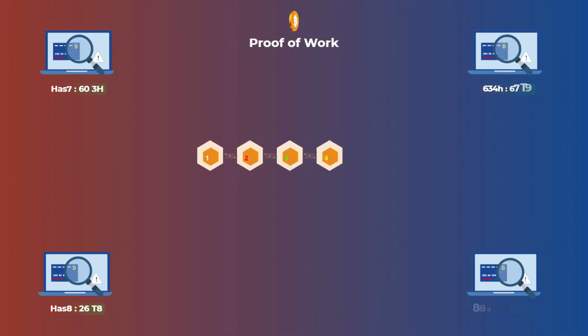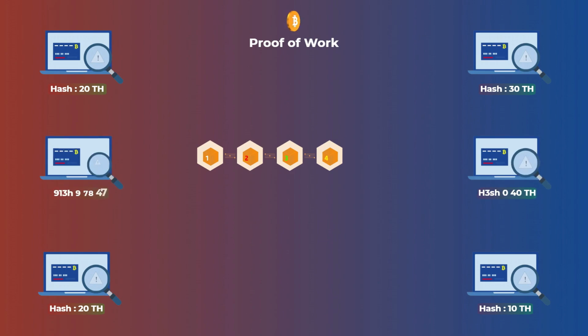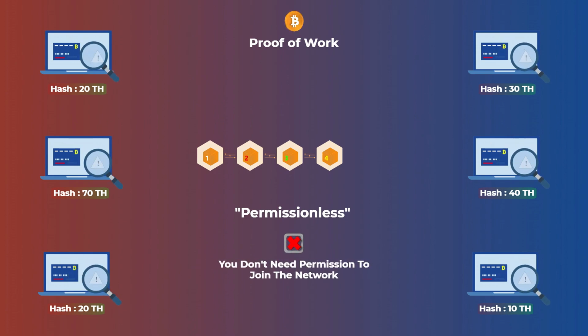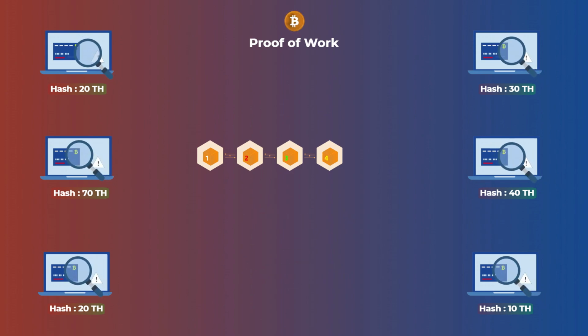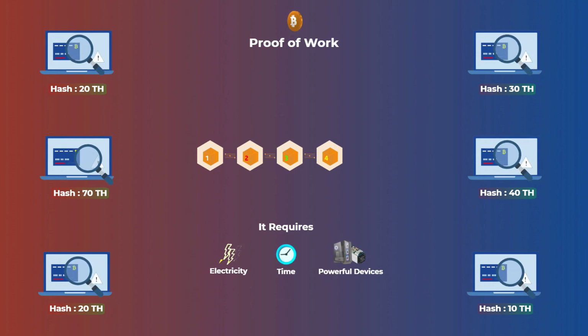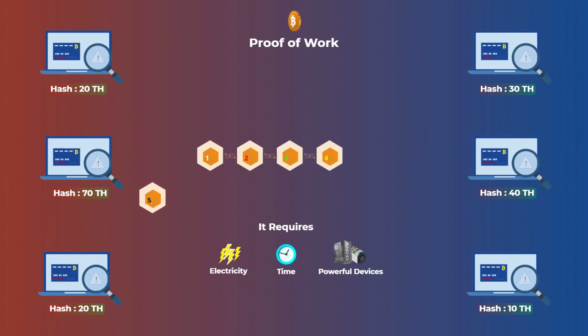In this proof of work mechanism, any computer can join the network and try to solve this math problem. So, most proof of work blockchains are permissionless, meaning that you don't need permission from anybody to join the network to verify transactions and add new blocks. But still, solving this math problem is not easy at all. It uses a lot of electricity, it takes a lot of time, and it requires very powerful devices. And the computer or miner with the most powerful hardware has the highest chance of solving it first.